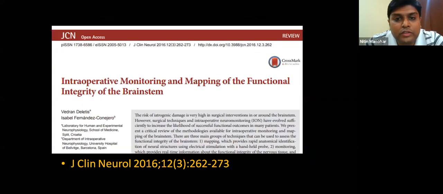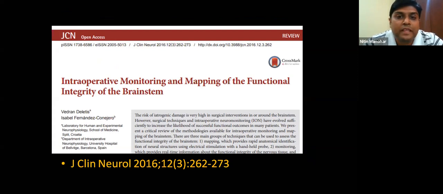This is the paper that I was talking about. This is the paper in the Journal of Clinical Neurophysiology, and Vedran Deletis is the name that you need to search and read about. He has done a lot of work on brainstem and all these modalities, and I'm hopeful that next year also, if all this corona and COVID thing stops, he will be with us to share more knowledge.